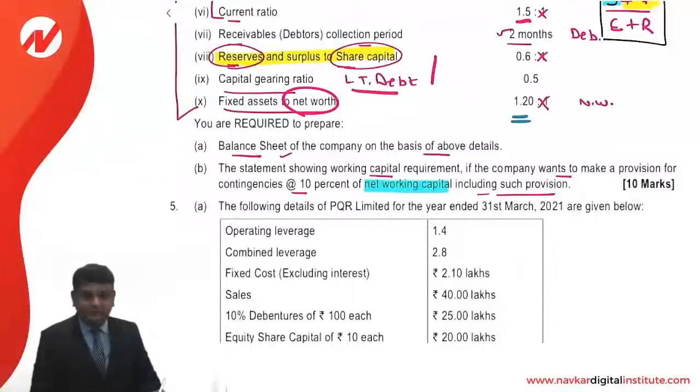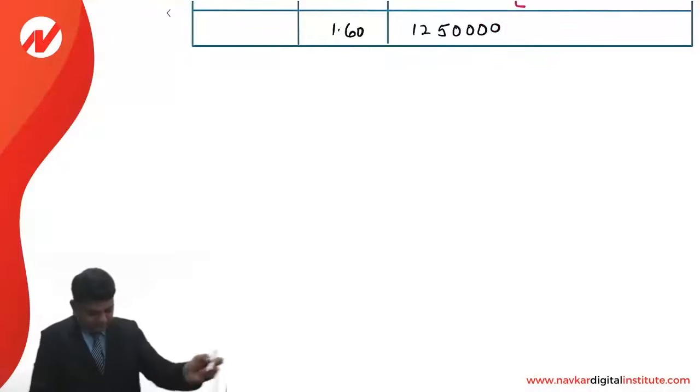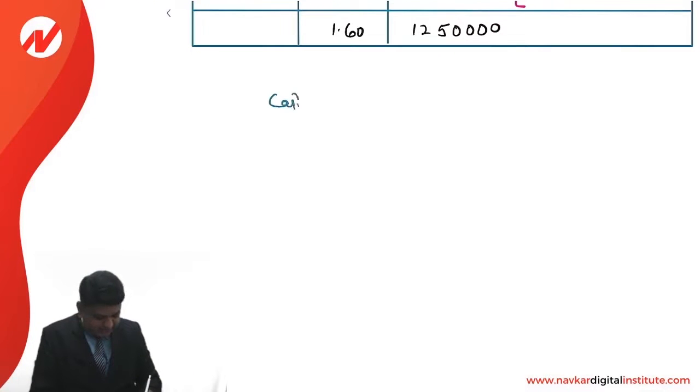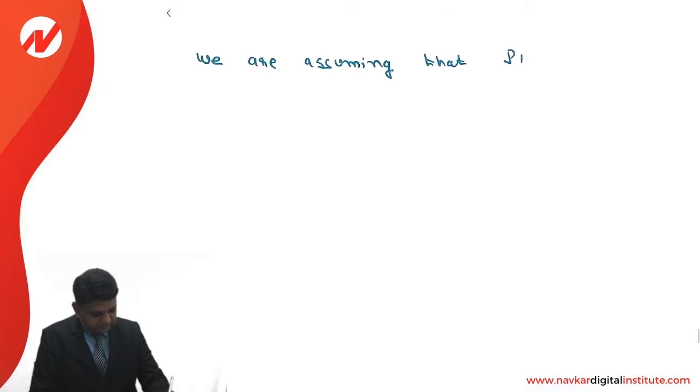After this, the next working is calculation of the long-term debt. For that, the ratio is given to us as 0.50. So in the calculation of long-term debt, write down that we are assuming that preference share capital is 0.